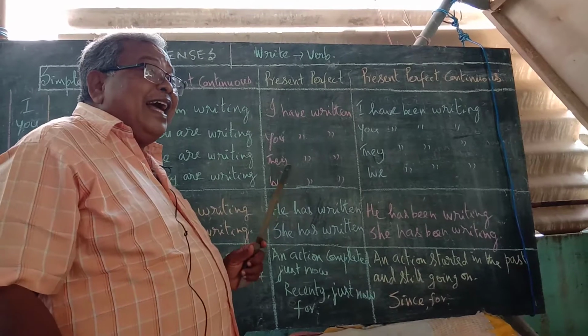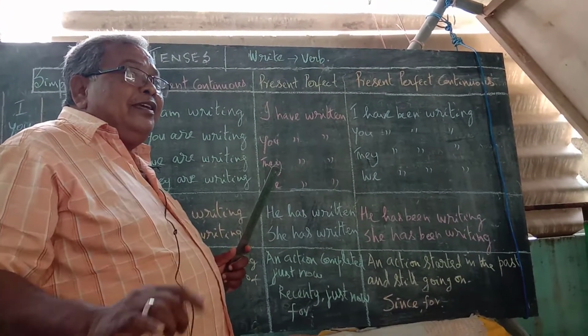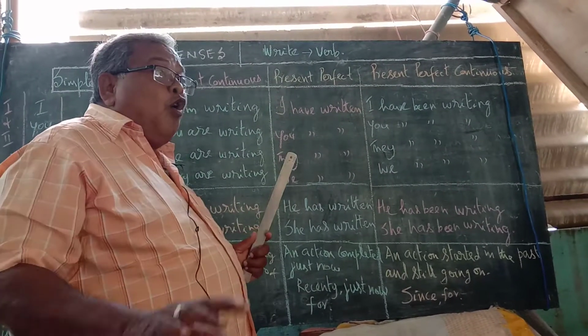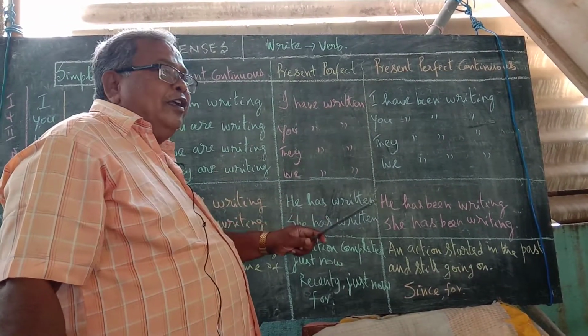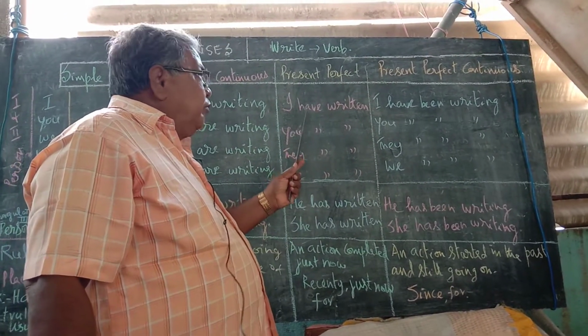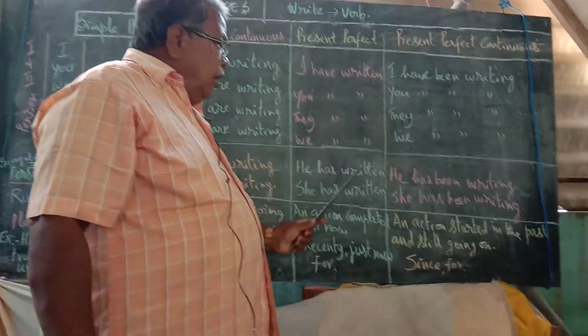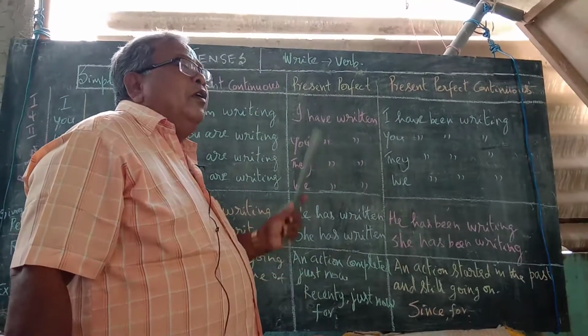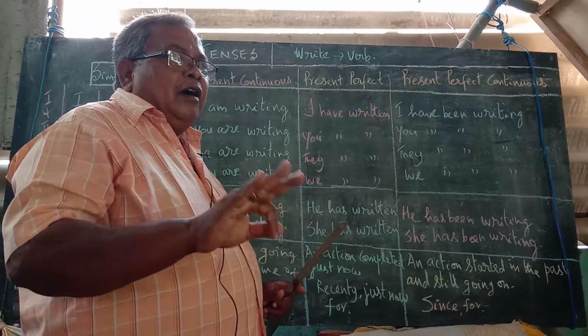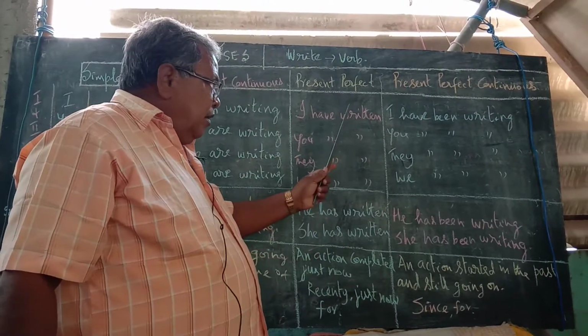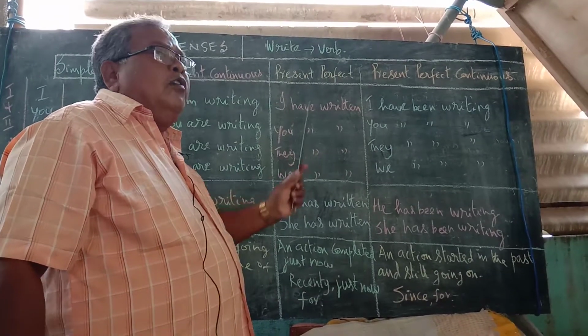Sing, sang, sung. Drink, drank, drunk. Go, went, gone. I have gone, you have gone, they have gone. After have, has, had, past participle alone will come.